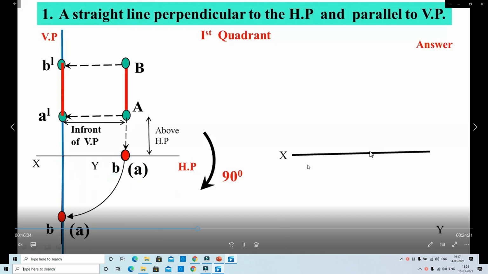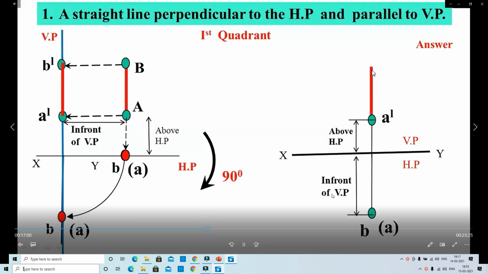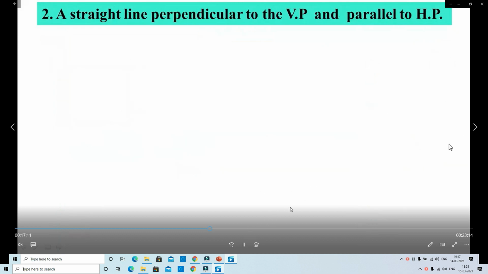Here you observe, first we draw one reference line, that is XY, and then A dash B dash is the front view. We measure the distance above HP and in front of VP. Then we draw the front view and top view. The front view is identified as A dash B dash, and the top view is AB. Second case,